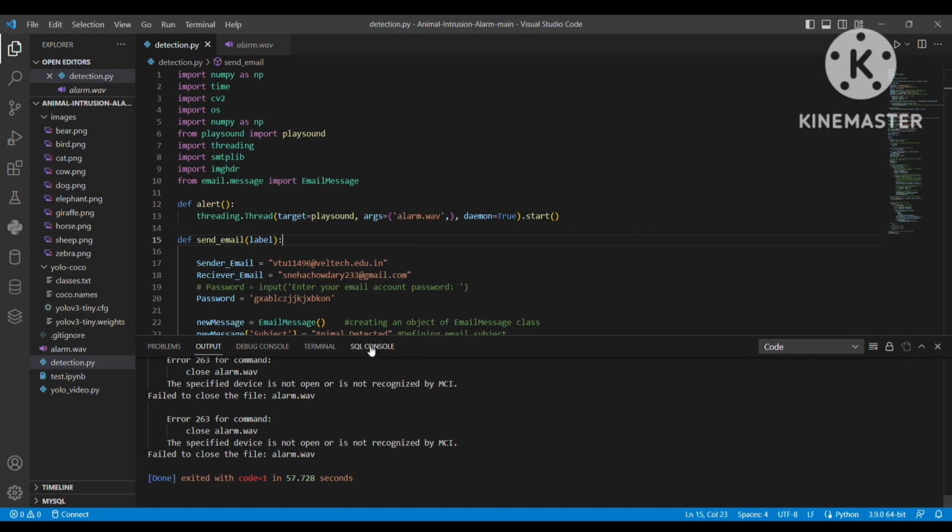And this password is generated in Google, like a one-time password. The password changes every time. If you use this password only, the mail will be sent to the receiver. So this is one of the important parts of our project.